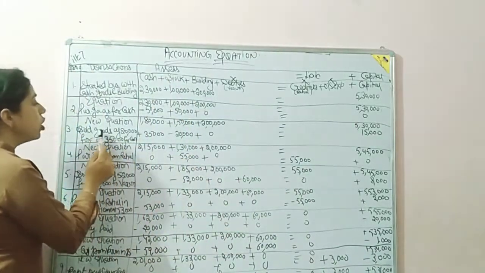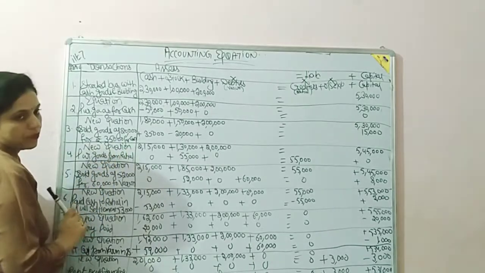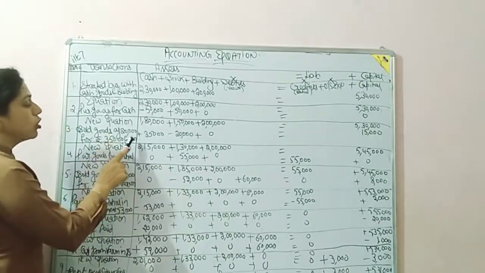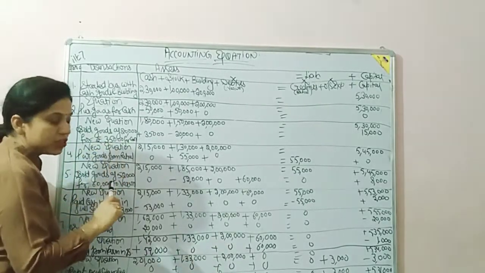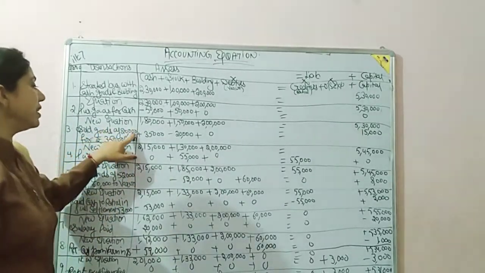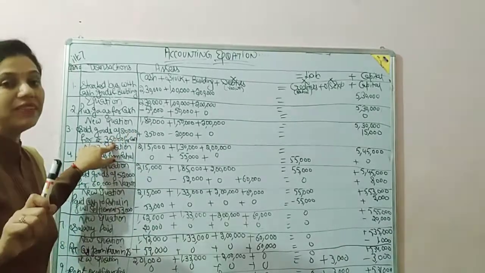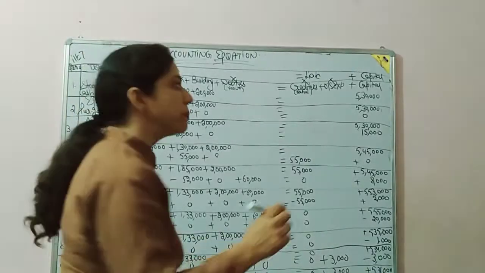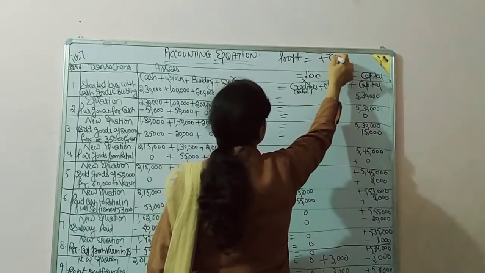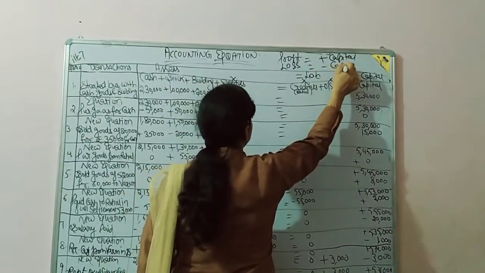Next is: sold goods of 20,000 for 35,000 for cash. Goods sold means minus from stock, and goods sold for cash means plus in cash, but keep the amount in mind: goods of 20,000 sold for 35,000. Please note down in your notebook: whenever there is profit, that means plus in capital. Whenever there is loss, that means minus from capital.